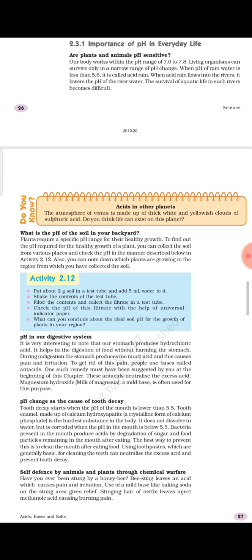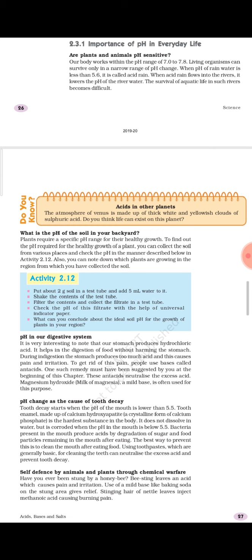Now the last one, which you also must have felt once or the other time in your life, which is self defense by animals and plants through chemical warfare. So have you ever been stung by a honeybee? Bee sting leaves an acid which causes pain and irritation. Use of a mild base like baking soda on the stung area gives relief. Stinging hair of nettle leaves inject methanoic acid causing burning pain.